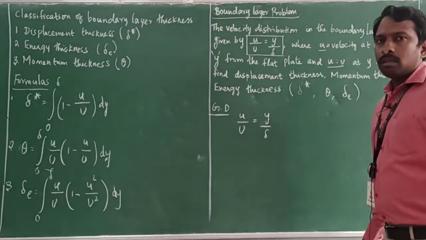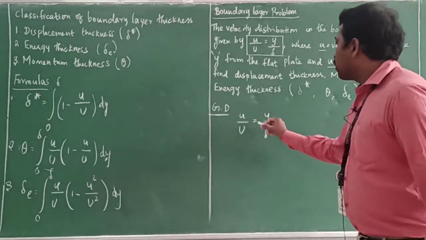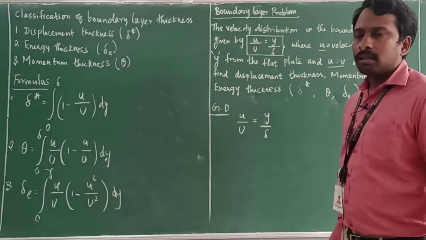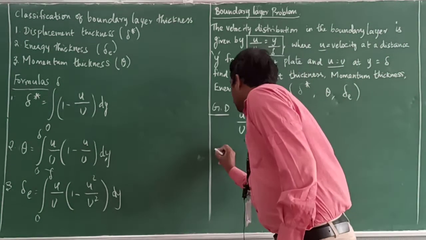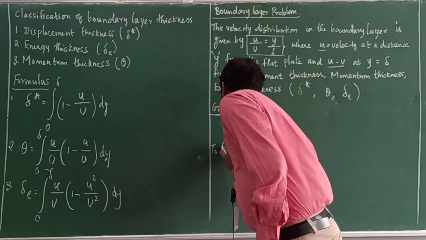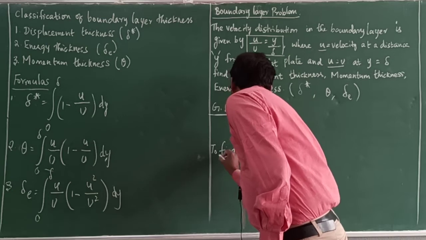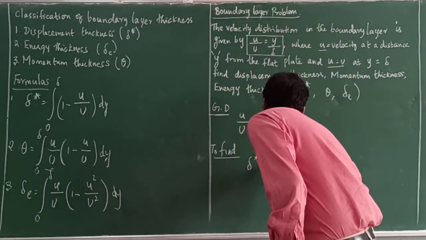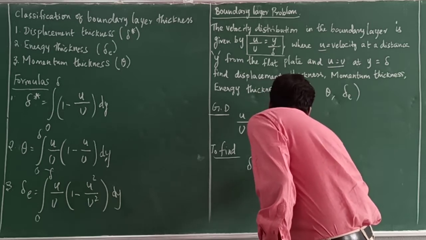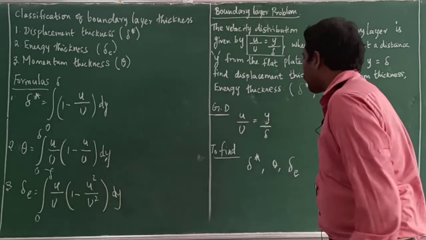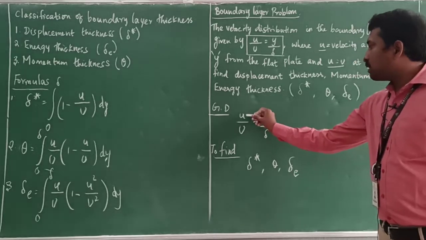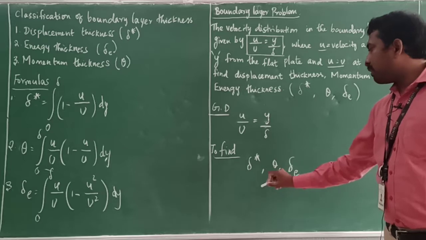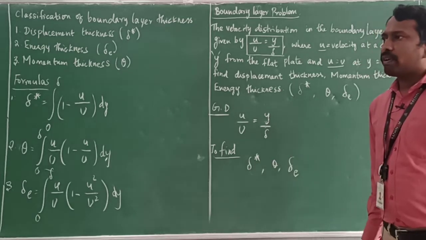It is the data given, where for small u by capital U we need to substitute y by delta. From this we need to find out these three thickness values, right?